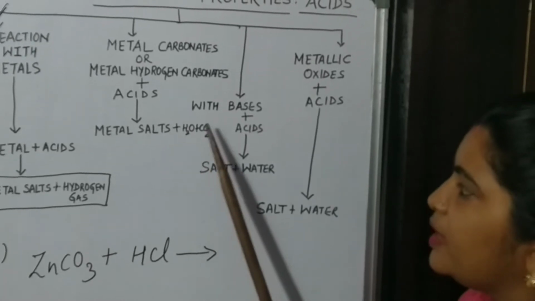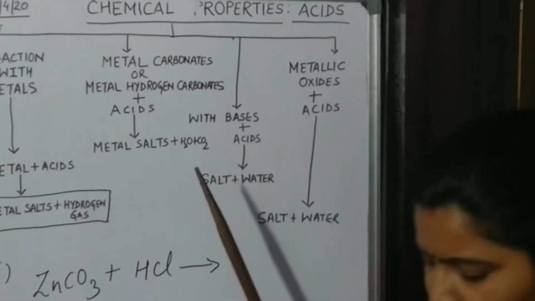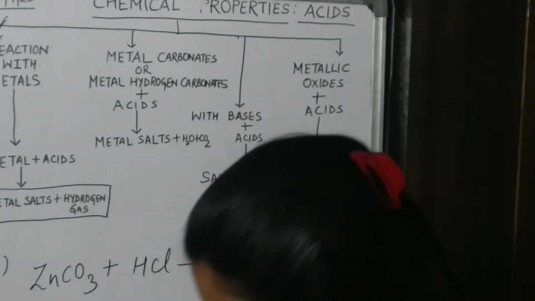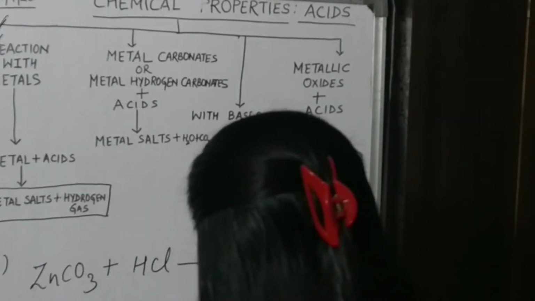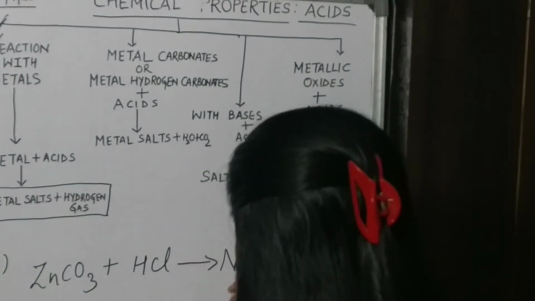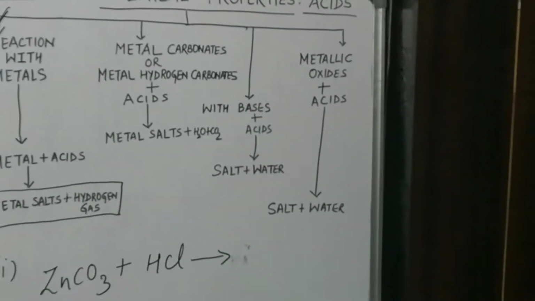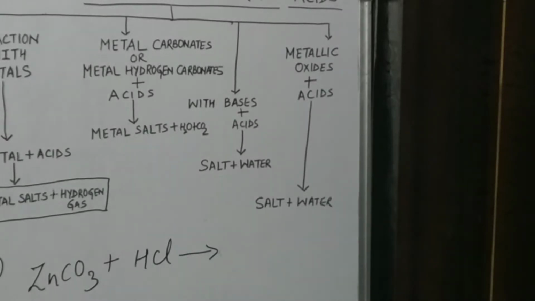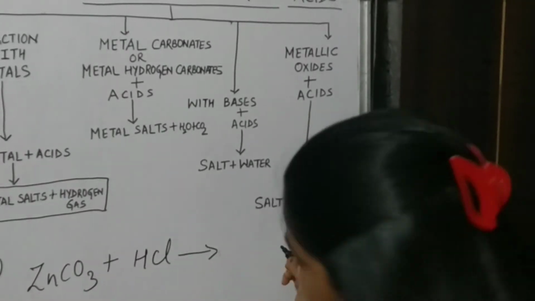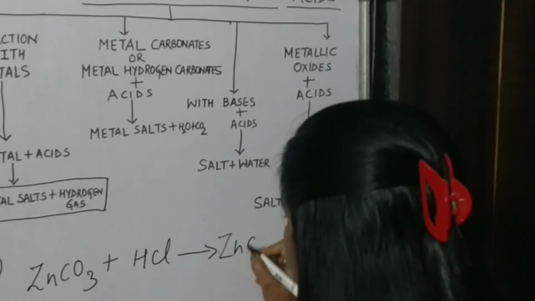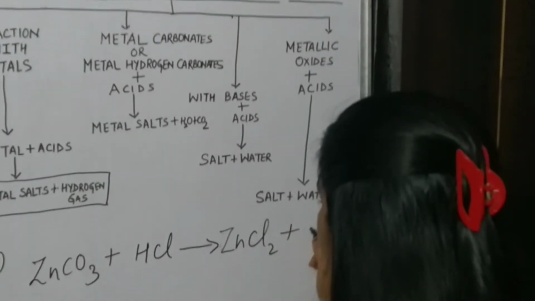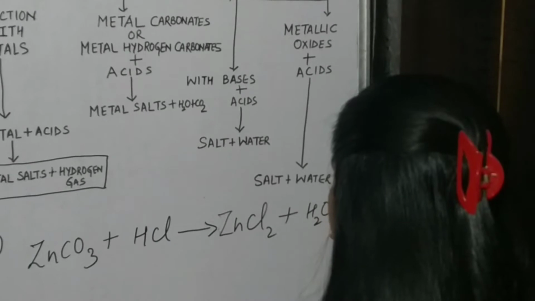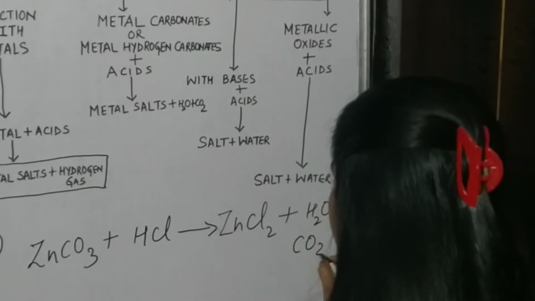H2O along with CO2 will be formed. So the product will be ZnCl2 plus H2O plus CO2.